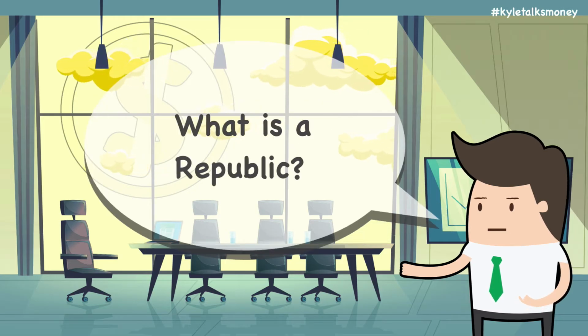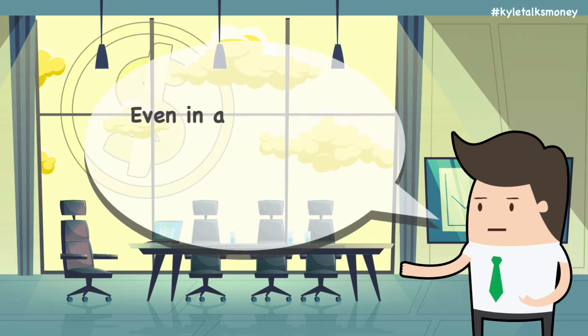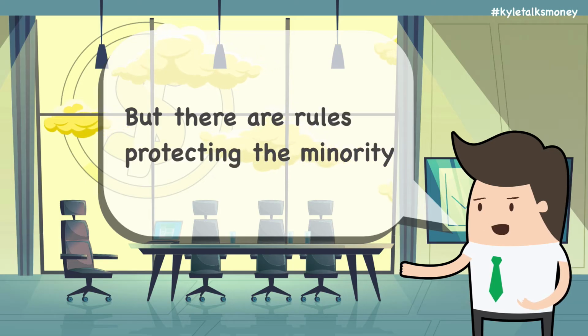So then what is a republic? The term republic as used today refers to a representative democracy with an elected head of state, such as a president, serving for a limited term. Even in a republic, it's the voice of the majority that rules through chosen representatives. However, there is a charter or constitution of basic rights that protects the minority from being completely unrepresented or overridden.